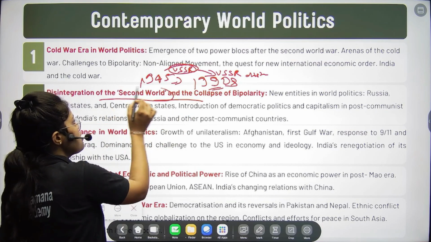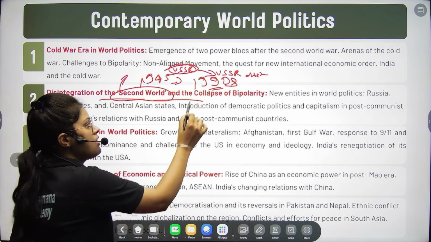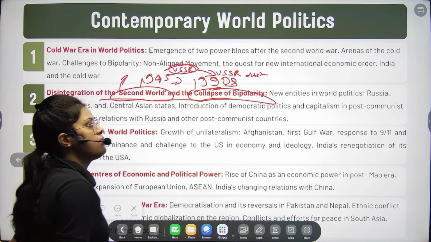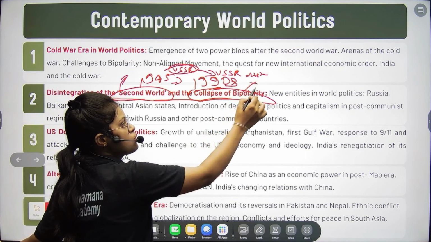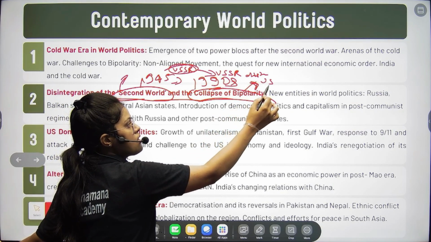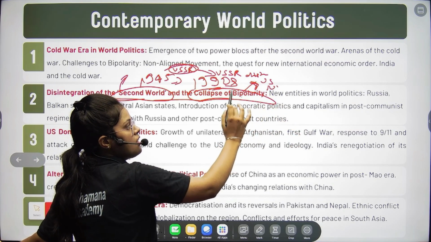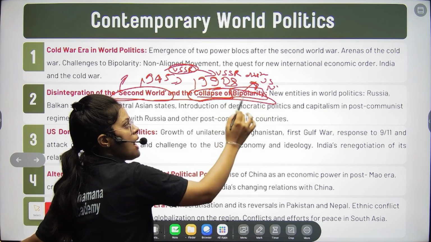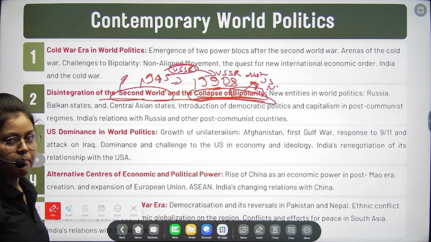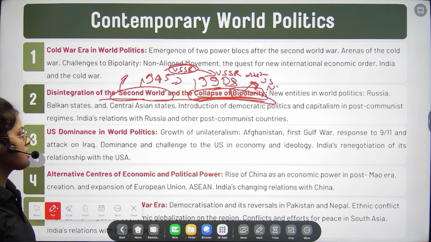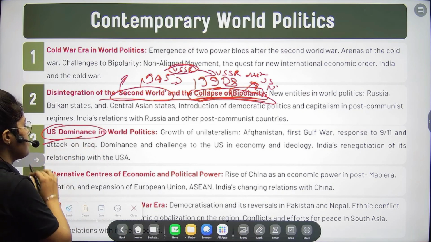What was the second world? So the first world is USA, second world is USSR, and what is the reason or the consequences of that collapse of bipolarity? Bipolarity means two powers, USA and USSR. So when USSR disintegrated, the world became unipolar. So that's why they call the disintegration of USSR the collapse of bipolarity, right? So that we will be discussing in this chapter. And then we have US dominance.